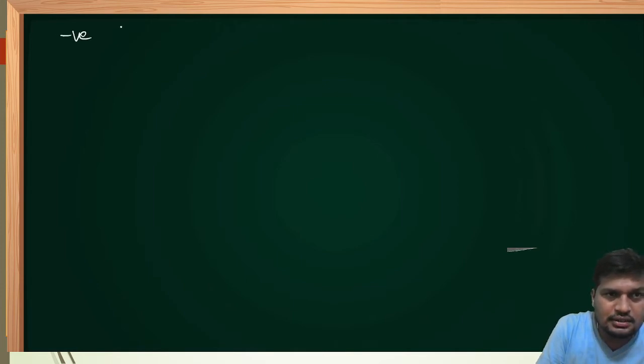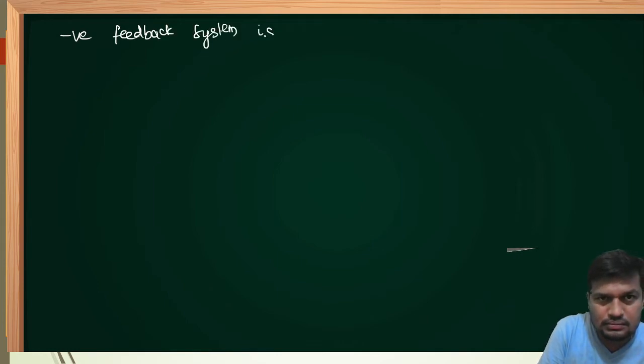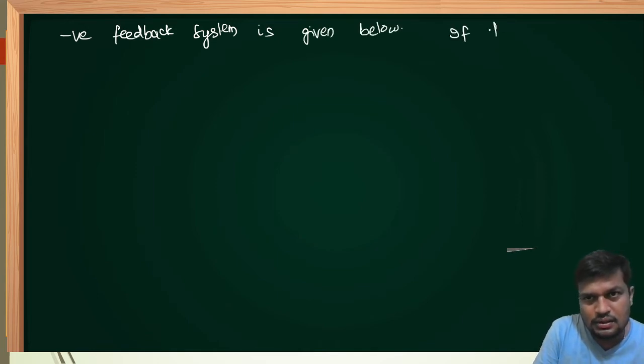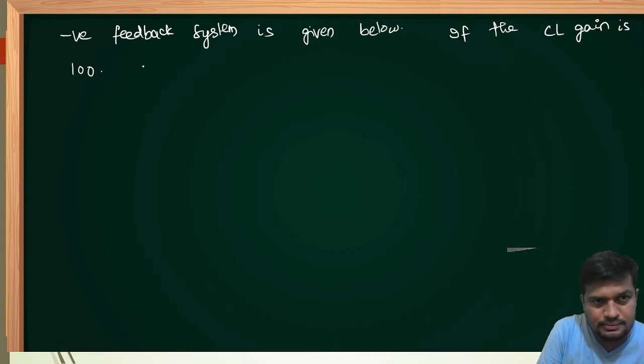Negative feedback system is given below. If the closed loop gain is 100, then the value of B will be.